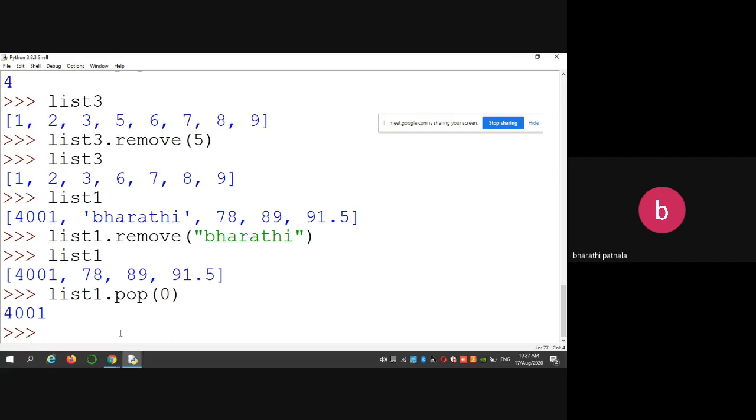The pop function is used in two ways. One is by giving an index and one is by calling simply the pop method. When you are calling the pop method without any argument, that means it deletes the element at the end of the list. Whereas if you are giving any index, it removes that particular index element value. When you are using the remove function, it is used to remove the value passed in the argument place. Next, the other functions.